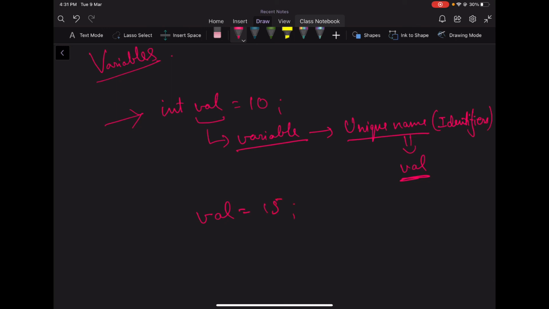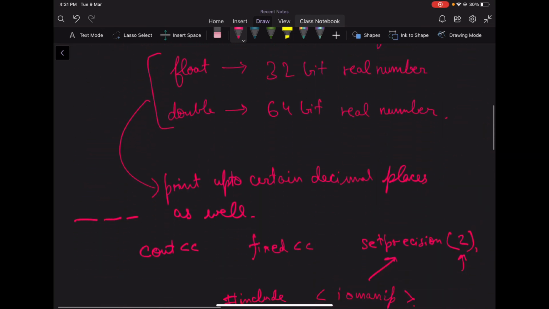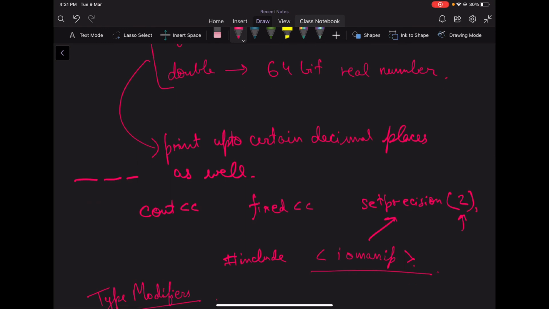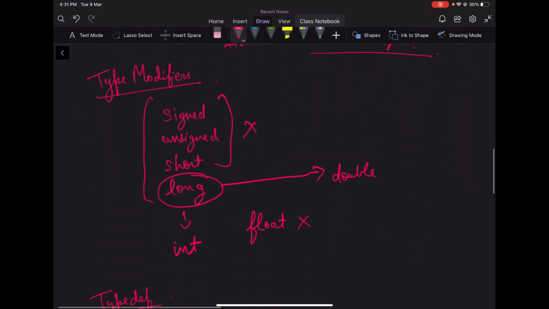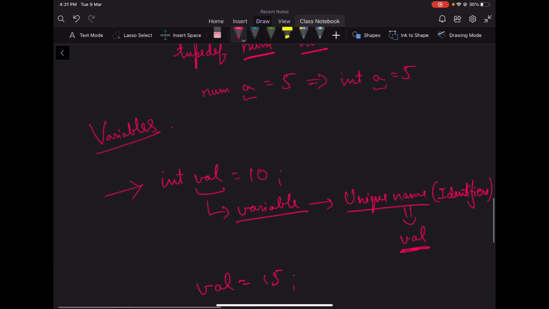Okay. So these were all the basic things that you need to know about data types and variables in C++. We have seen what different data types are and what the rules are to print a data type up to a certain precision value. Then we have type modifiers, and we have seen on which data type we can use which type modifier and on which data type we cannot. Then we have typedef, which is used to create an alias of a given data type. And then we have variables. Variables are basically containers that store values with a unique identifier. Alright, so that's it for this video. See you in the next one.